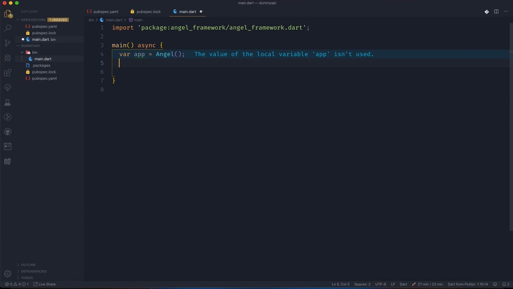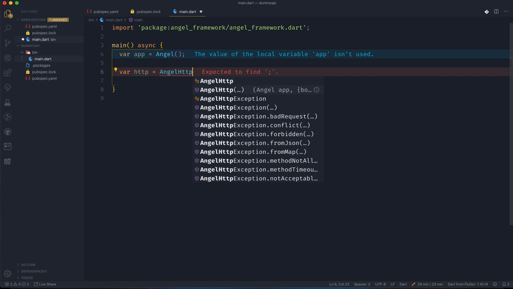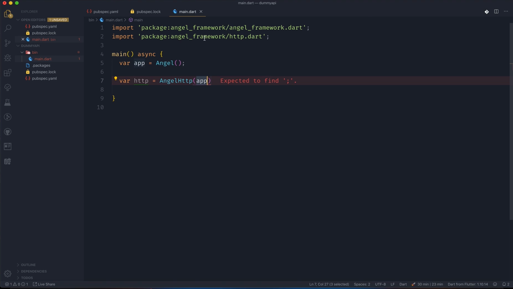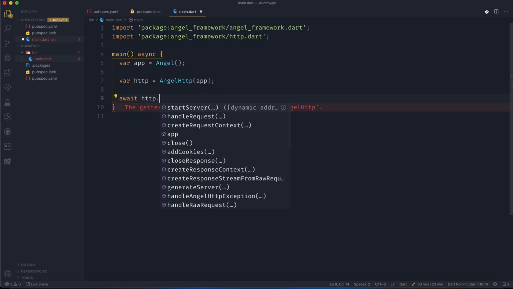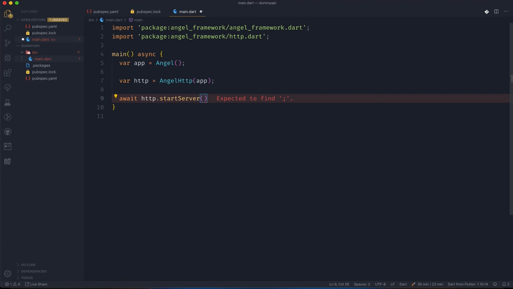We also need HTTP. So we will say AngelHttp, and import this http.dart from the Angel framework, and we need to pass the app to this. Now we can use this http to start the server. When we are starting the server, we need to give the address, 127.0.0.1, which is our localhost, and now we need to give the port. Let's say it's 3000, and I guess that's it.